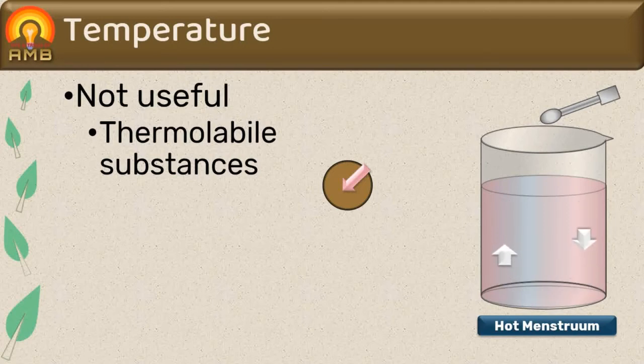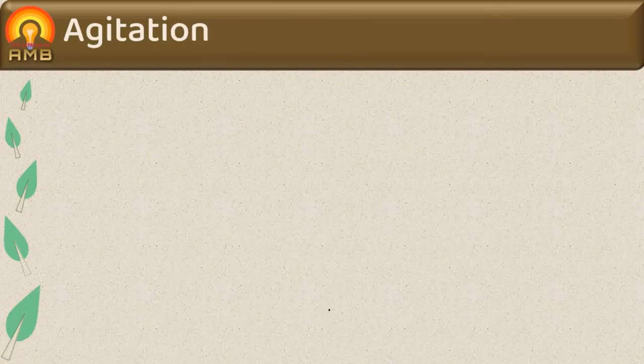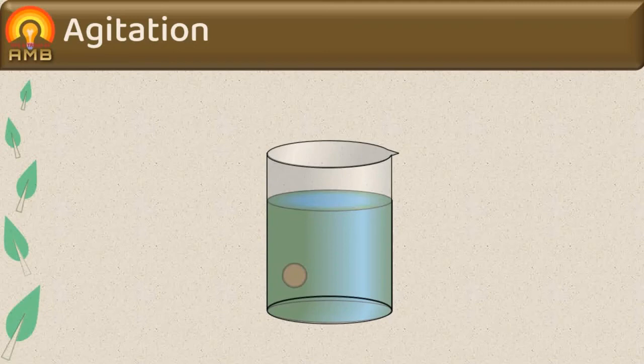Next factor is agitation. Agitation is responsible for movement of menstruum. It breaks the diffusion layer of menstruum formed around crude drug and allow contact of fresh menstruum with drug. Thus it increases rate of extraction.